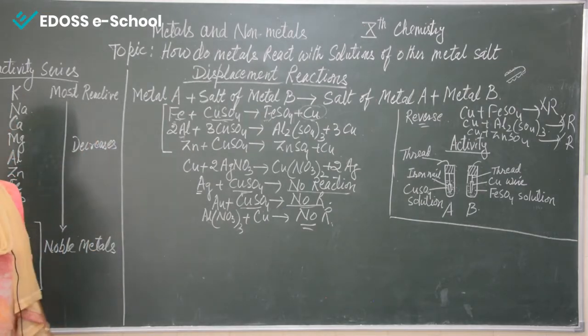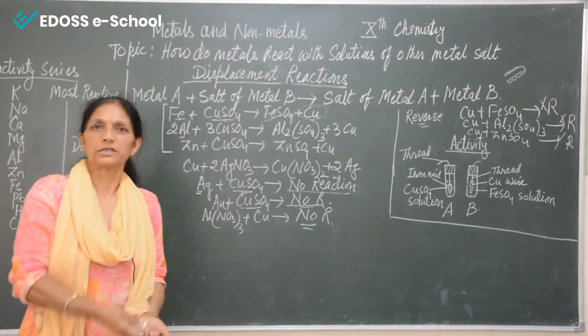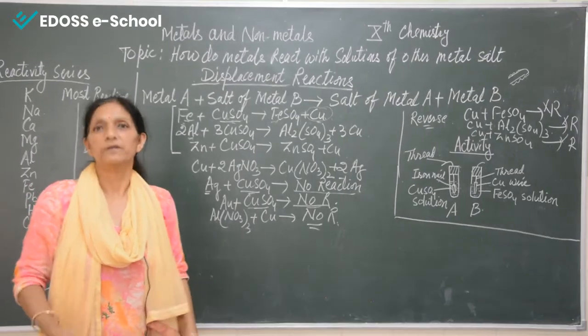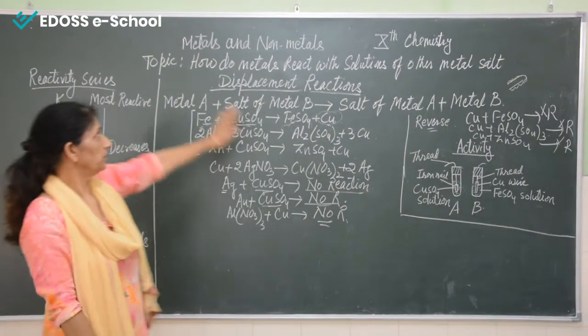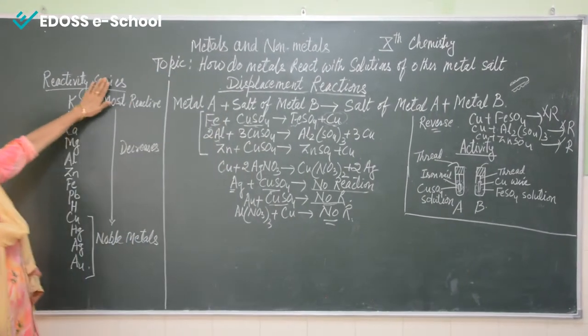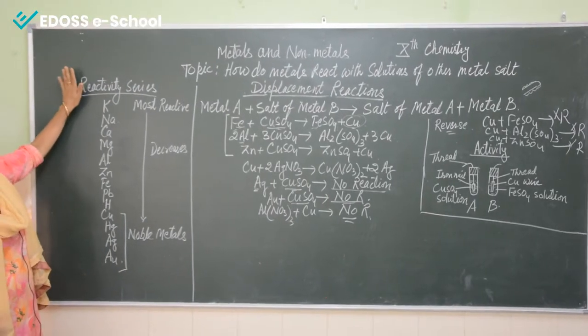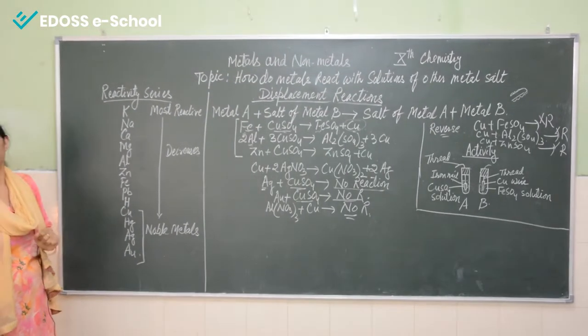Now why is it happening? Why are we saying that some reactions happen and some reactions don't happen? For that we come to the second part of this topic, that is the reactivity series. What is this reactivity series?